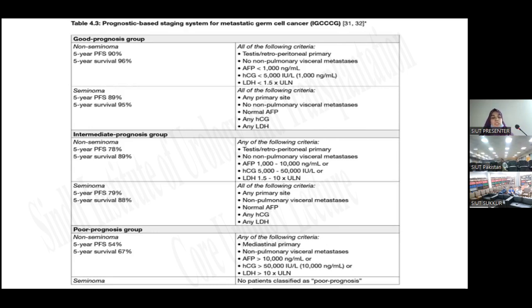For poor prognosis, there is no poor prognosis for seminomas, but for non-seminomas, 5-year progression-free survival is 54%, 5-year survival is 67%. And the criteria is mediastinal primary, non-pulmonary visceral metastasis, and tumor markers within S3 level.